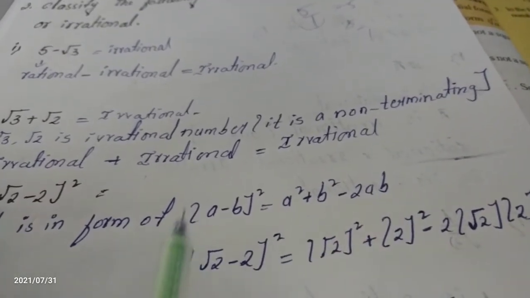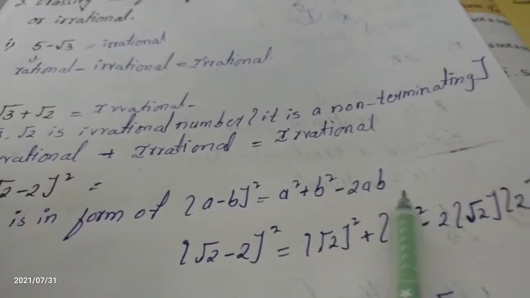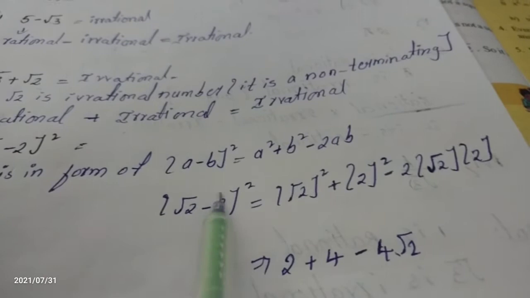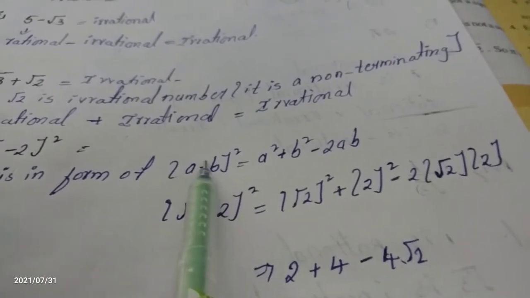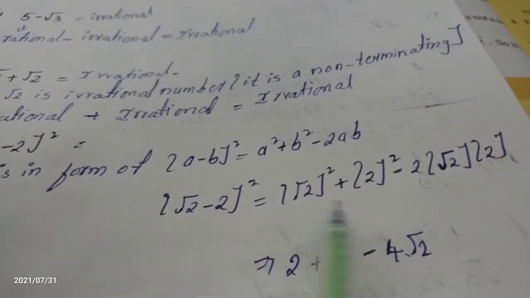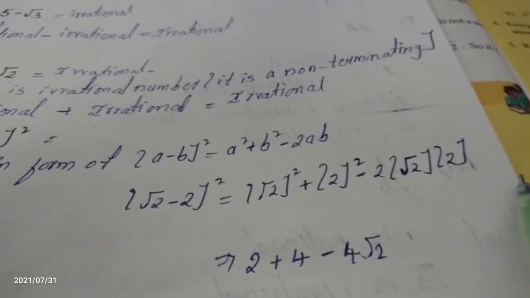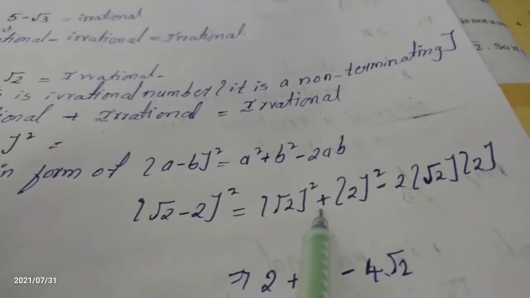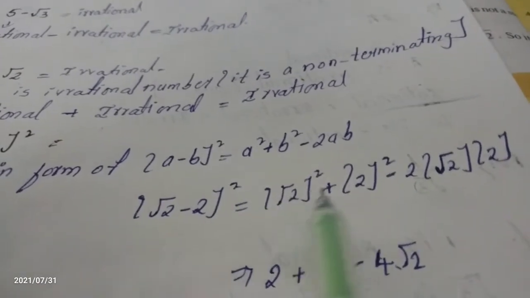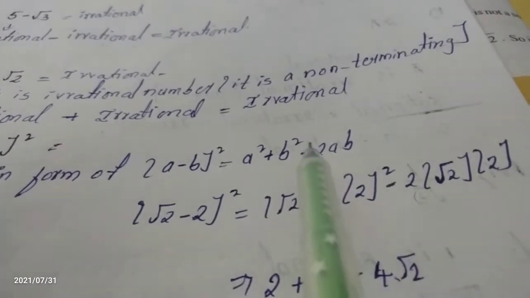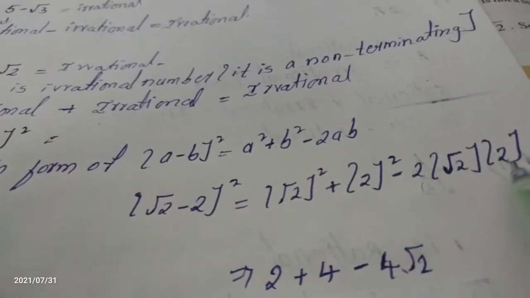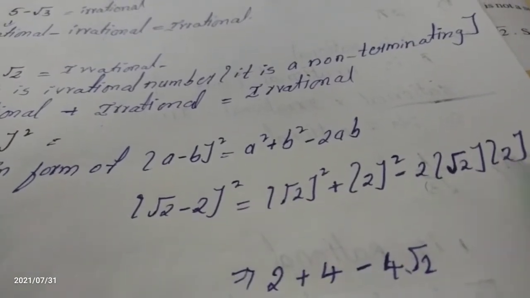Our question is the LHS, and we have to convert it into the RHS. Okay? In place of a we have root 2, minus is as it is, and in place of b we have 2. Okay, ma'am, what is that? a square means root 2 square, plus is as it is. What is b? 2. 2 square, minus is as it is. What is 2ab? Here 2 times a, which is root 2, into 2. Okay, ma'am? We are converting this question like this.